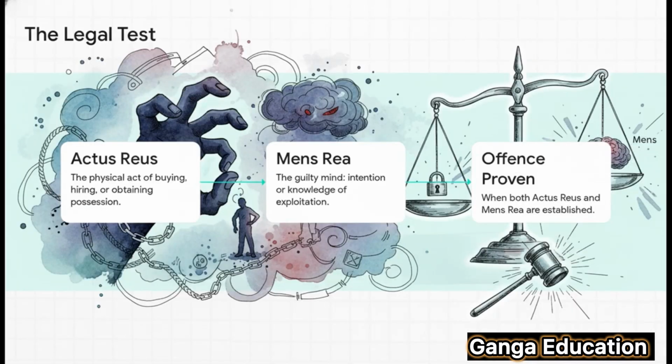This slide explains a fundamental principle of criminal law beautifully. To prove any crime in court, two things are essential. Actus reus, that's the wrongful act, and mens rea, the wrongful intention to do that act. Only when both actus reus and mens rea come together is the crime considered complete.